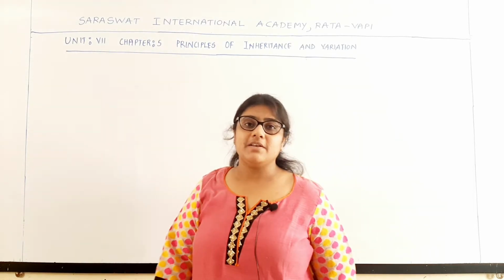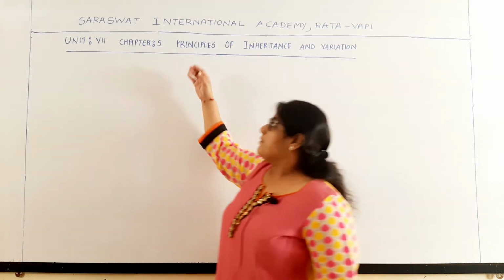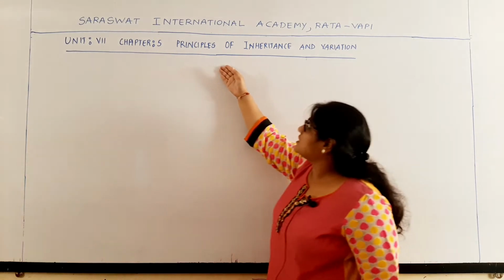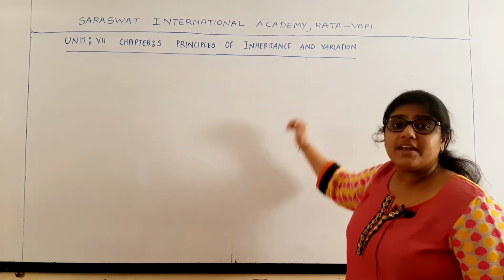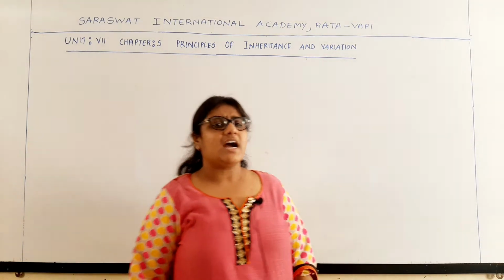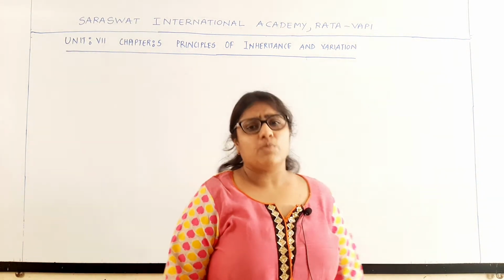Today we will begin with the next chapter in Unit number 7, chapter number 5. The name of the chapter is Principles of Inheritance and Variation. But before starting the chapter, I would like to ask you certain questions.